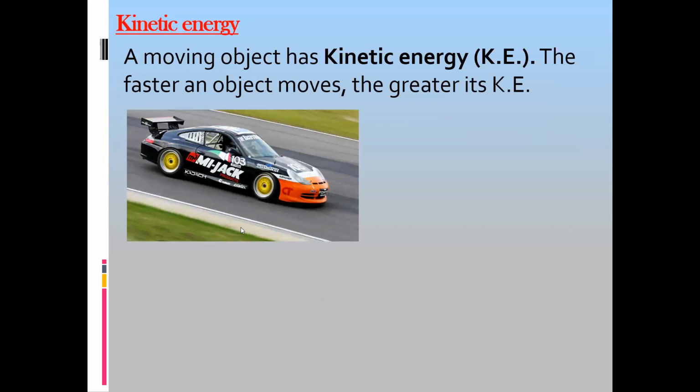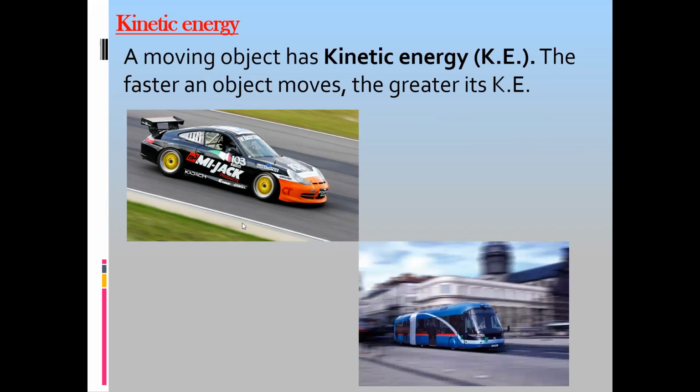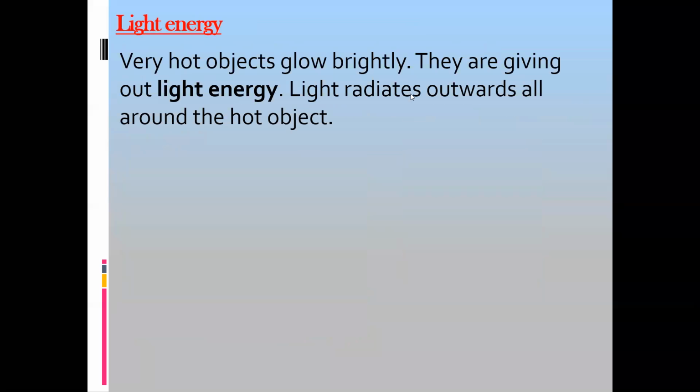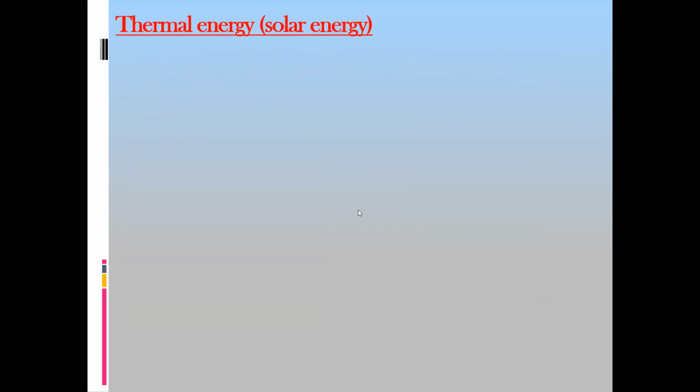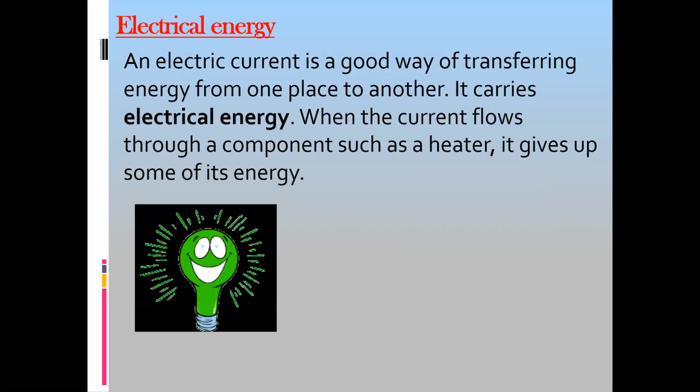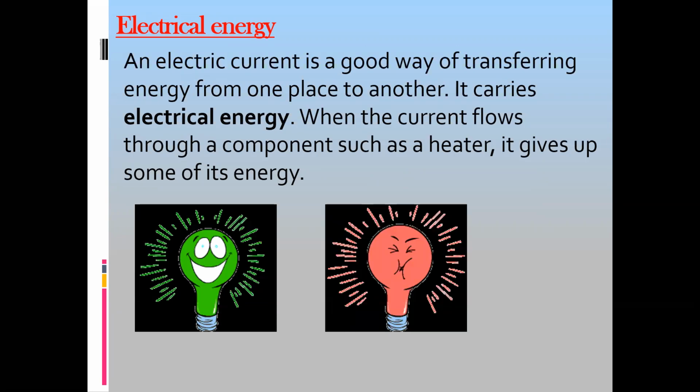Kinetic energy: moving objects have kinetic energy. If we raise an object to a certain height, or when it is present at a certain height, it has potential energy or gravitational potential energy. Energy which travels in the form of light, we call light energy. The change in internal energy is called heat energy or thermal energy. Energy due to vibration of particles, we call sound energy. Energy due to the movement of charged particles, we call electrical energy.